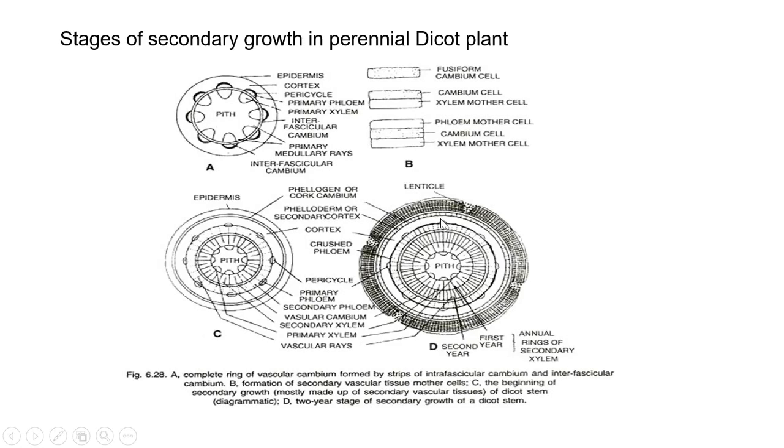During secondary growth, as the secondary phloem increases in thickness, the primary phloem also decreases in its thickness, as the outer layer is nothing but the cork cambium. Now in this diagram, this is the periderm region. Cork cambium gives rise to the cork cells, and the epidermis is gradually replaced by the periderm.